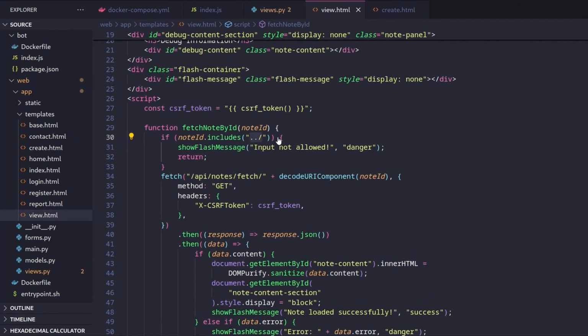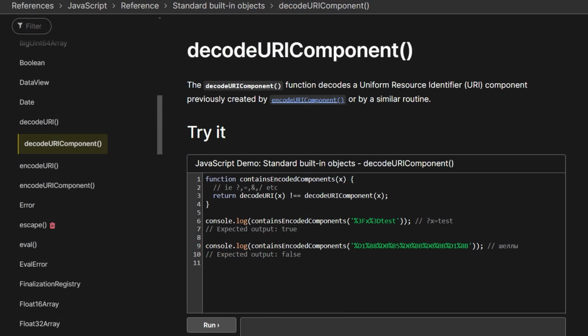But let's go back to the code and see what's actually happening. It's checking if the ... is in the note ID, and then if it's not, it's going to decode URI component. So if you go and have a look at this function, you'll find that it's basically going to decode the URL.